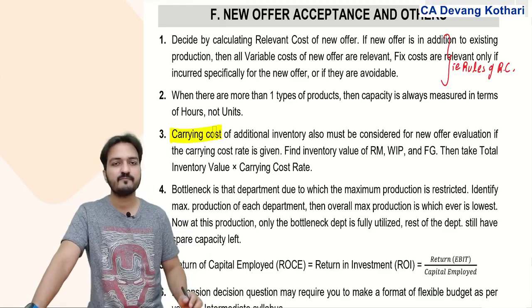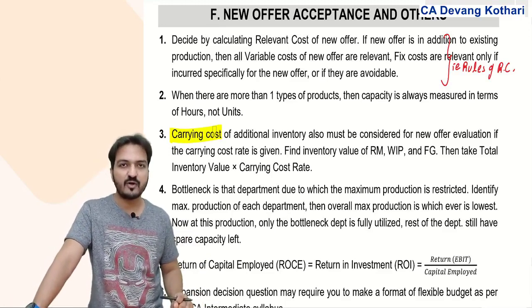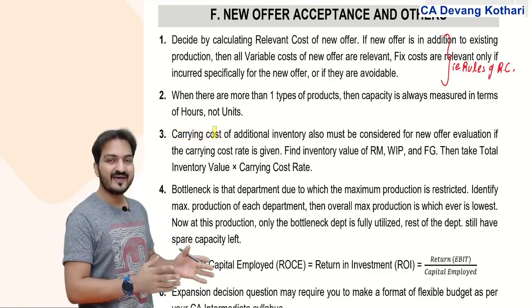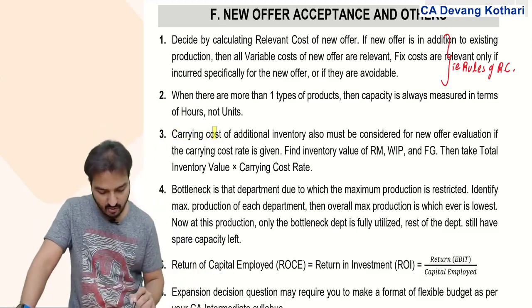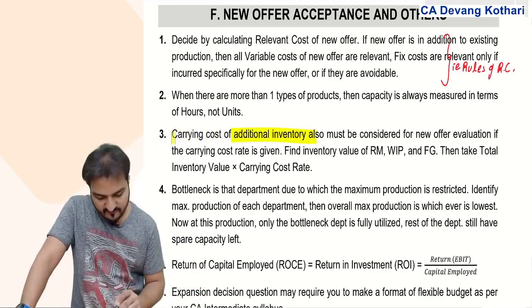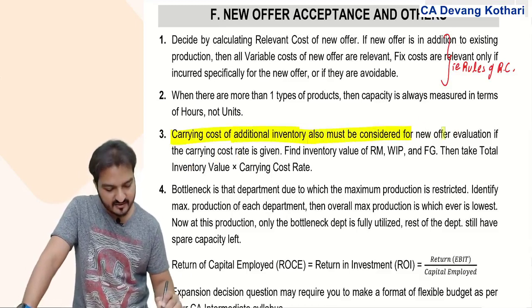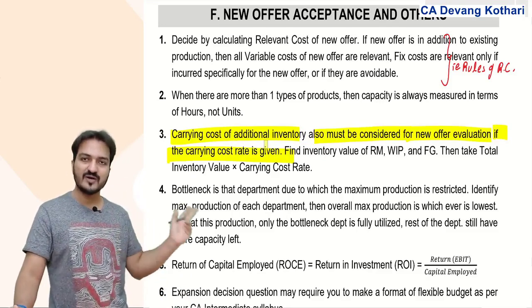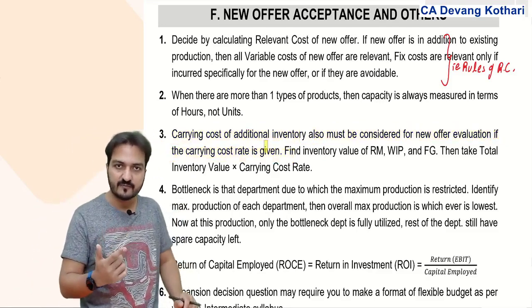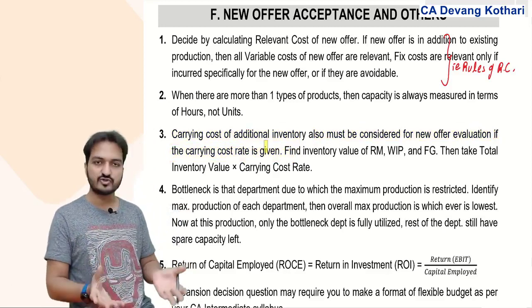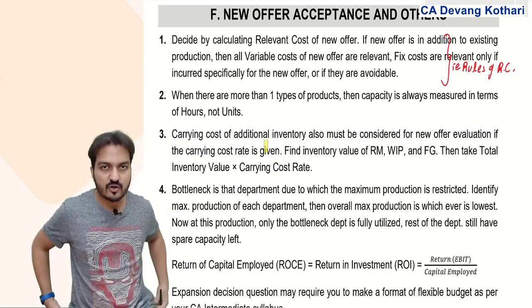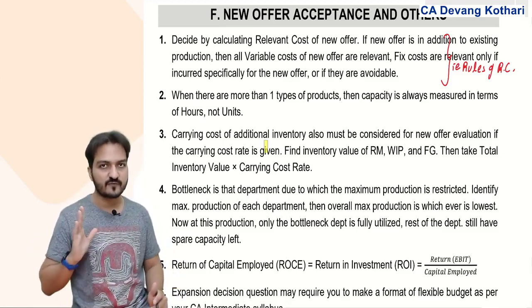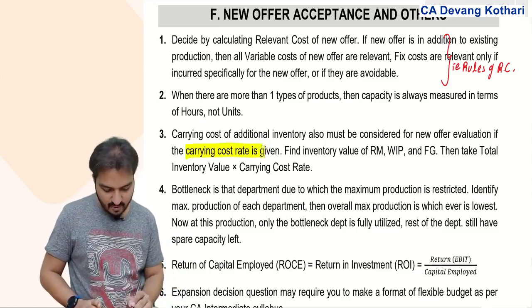Carrying cost. In the intermediate level materials chapter, you had learned about carrying cost on material stock. Here you may be required to identify carrying cost on all inventory. So carrying cost of additional inventory must also be considered for new offer evaluation if the carrying cost rate is given. We had one such question where the carrying cost rate is given. Now, if the new offer is accepted, then my stock level will increase, and on that extra stock, I will incur extra carrying cost. Consider that also as relevant cost of new offer, of course if the carrying cost rate is given.